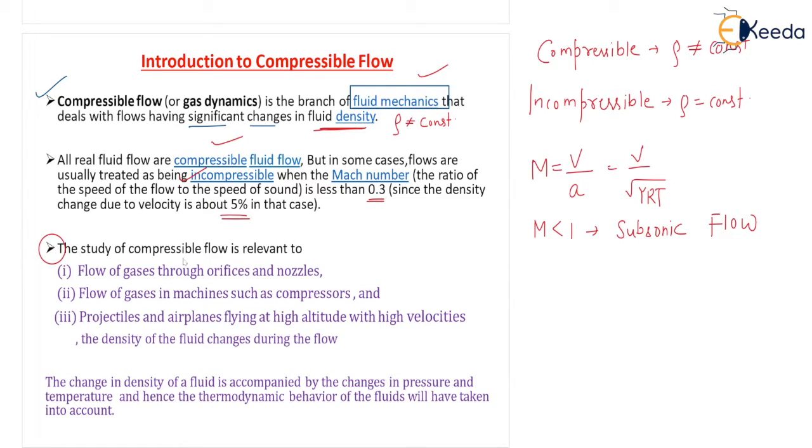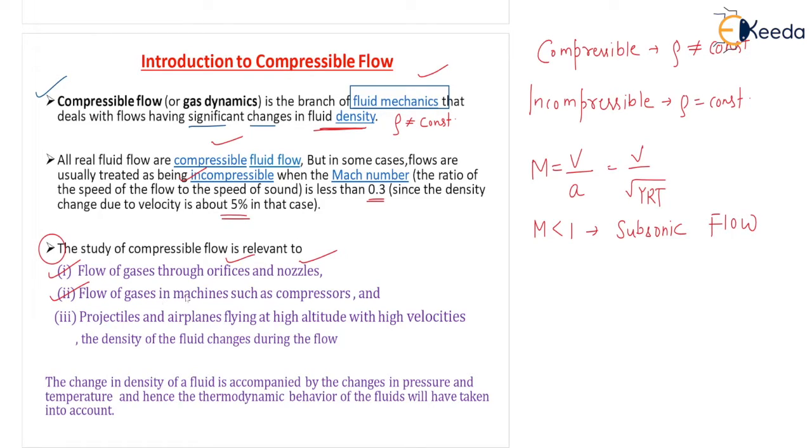Next point is the study of compressible flow is relevant to some examples of the compressible flow. Number 1, flow of gases through orifice and nozzles, correct? So subsonic nozzles, supersonic nozzles, we are going to see flow of gases through orifice and nozzles.